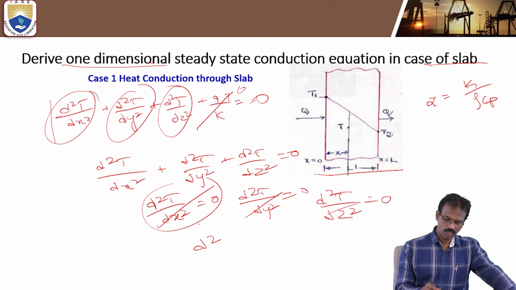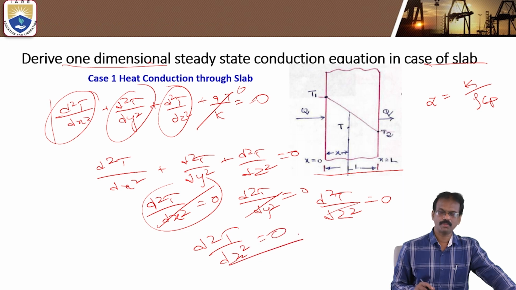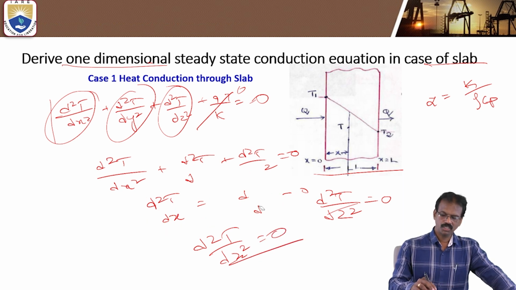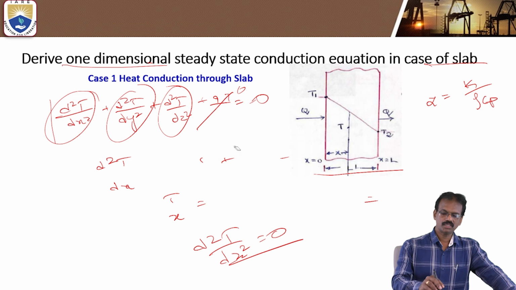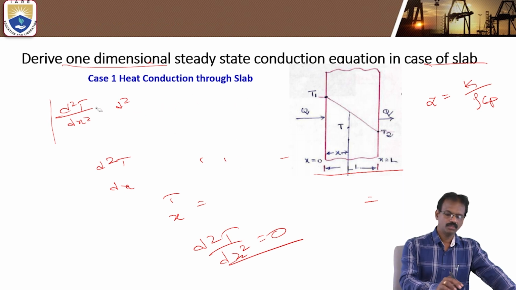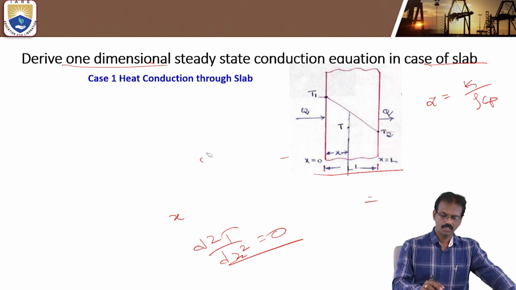So for this one, we are taking just d²T/dx² is equal to 0. By using this differential equation or conduction equation, you can derive the one-dimensional steady-state equation for slabs. Here the equations are already given, you can observe here also.